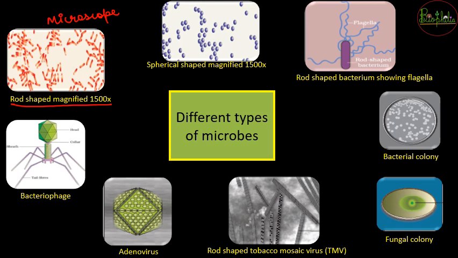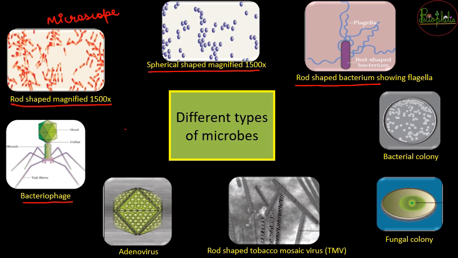This one slide can show you different types of microbes. You can have a spherical shaped bacteria, a rod shaped bacteria, and a bacteriophage, which is a microbe that can actually live inside a bacteria.